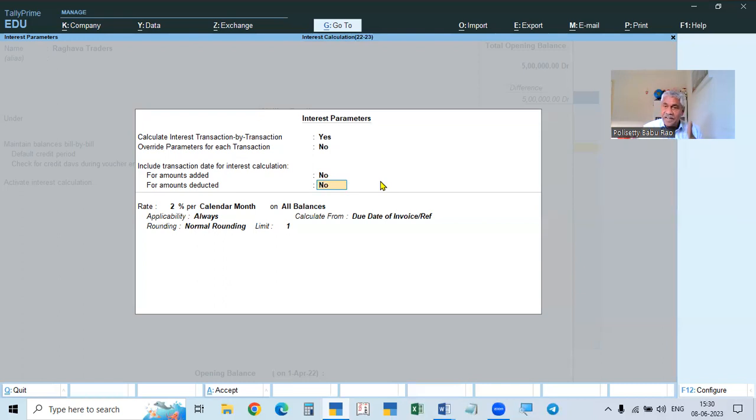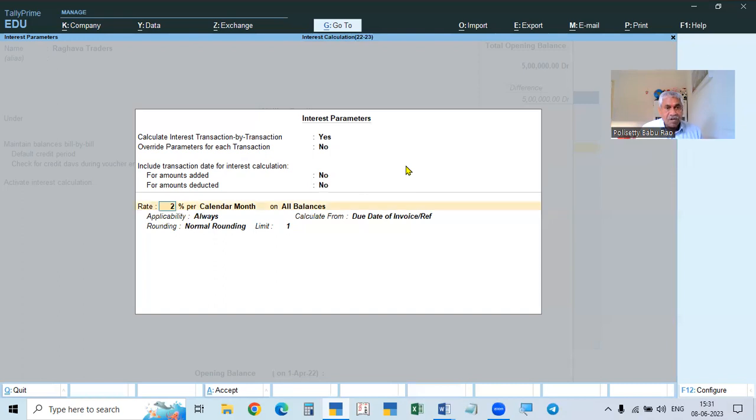So whether it is bill date or due date, from the same date the interest will be calculated. To calculate like that, you have to make it yes for the same day. If it is no, it will be calculated from the next day. So that will be checked in the transactions.